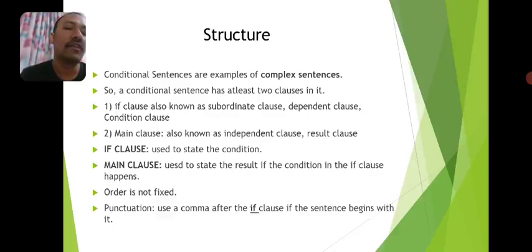In order to understand what a conditional sentence is, it's imperative to understand the structure of a complex sentence. A complex sentence means any sentence which contains an independent clause plus at least one dependent clause. That is called a complex sentence. A conditional sentence has at least two clauses in it. Every conditional sentence contains two clauses.